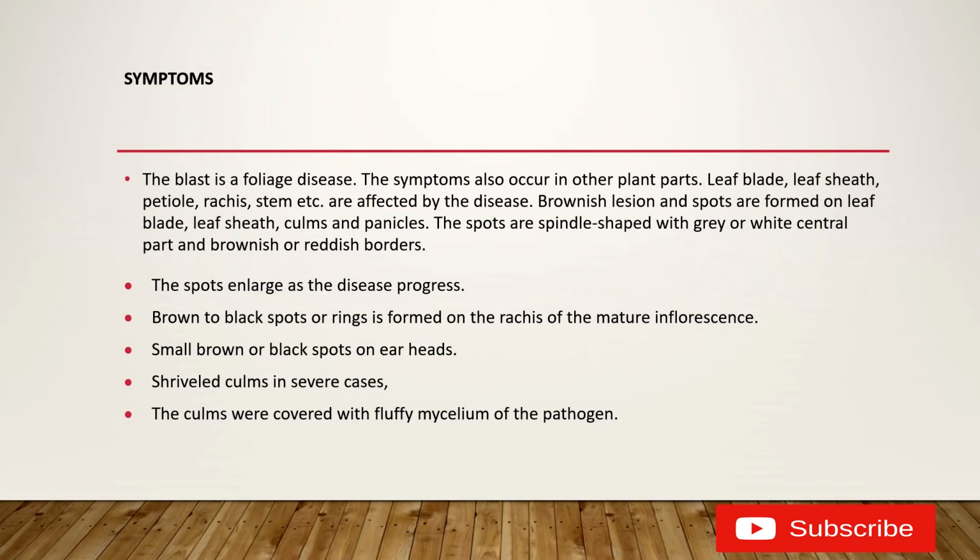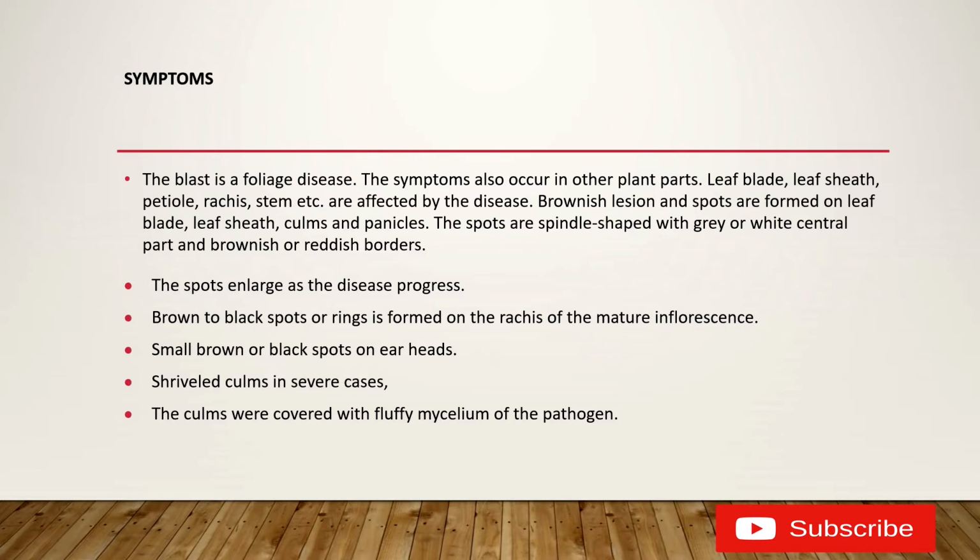It is the part of the fungus, the strands of the fungus, so the culms are covered with fluffy mycelium of the pathogen. As we know, when we keep bread for a long time during the rainy season, you can see white patches. These white patches are termed the mycelium of the fungus.